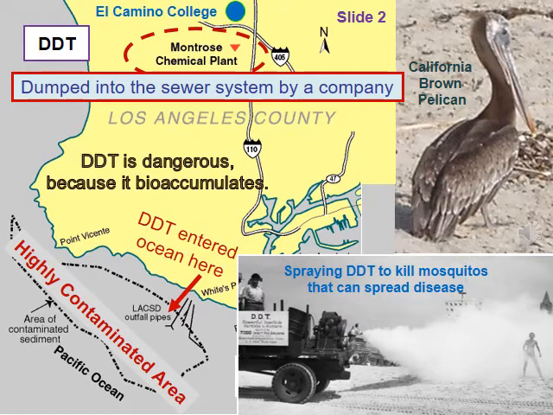In Southern California, the Montrose plant in Torrance, and others, dumped their wastes into the local sewer system from the 1940s until the 1970s. Sewage pipes dumped DDT and other chemicals into the ocean south of Palos Verdes, and lots of them are still present in the local sediments. As a result, we have a large ocean Superfund site in the United States, right here along our coastline.